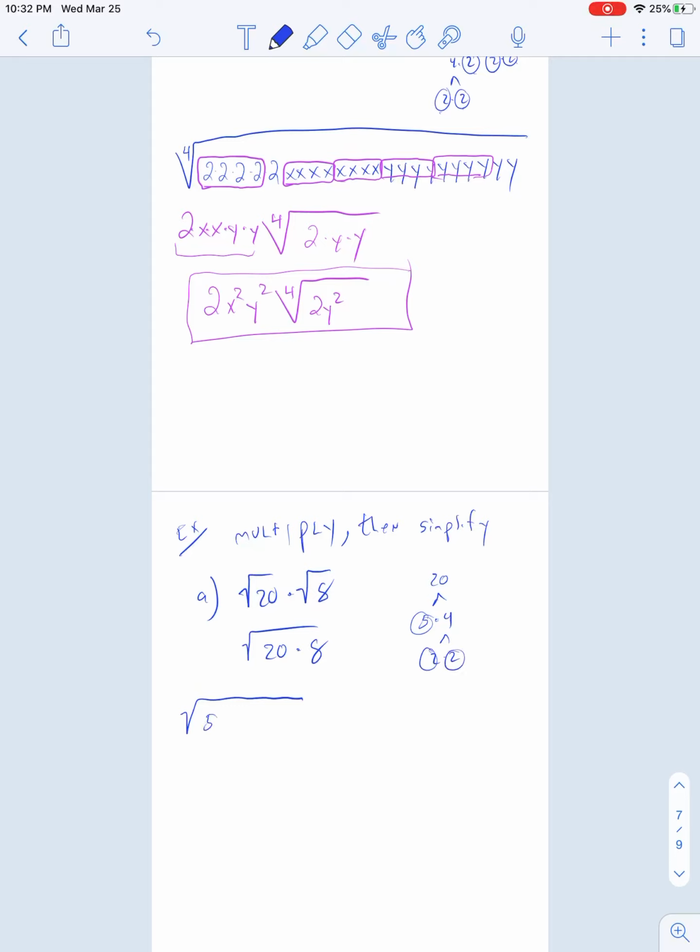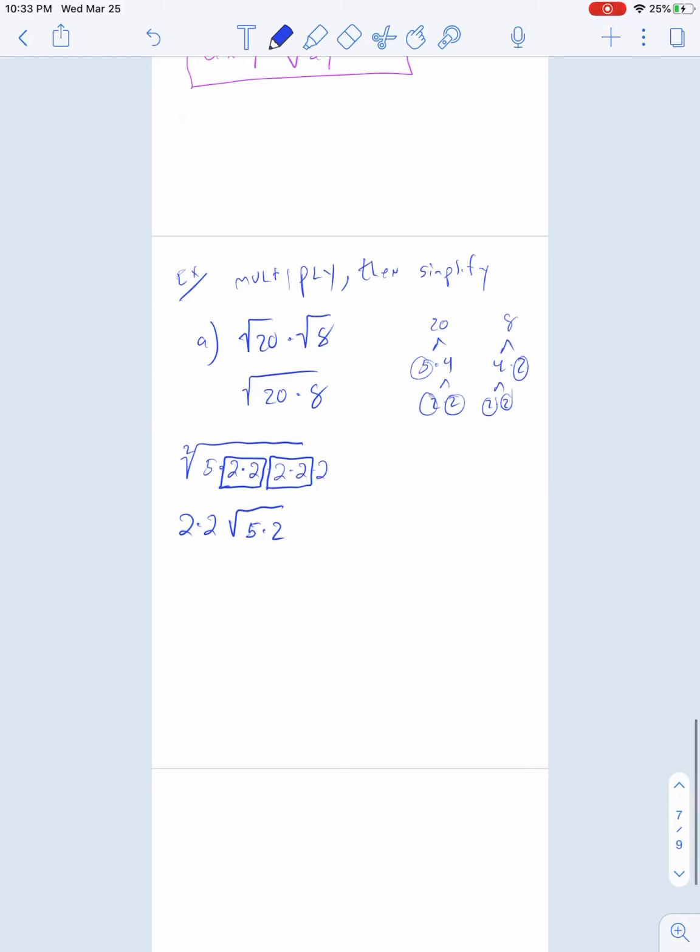That's 5, 2, 2. You break up 8 to 4 and 2, then 2 and 2. There's a pair of 2's, pulling in groups of 2's. A 2 comes out. Another 2 comes out. And on the inside we're left with 5 times 2. So what do we get here? We get 4 square root of 10. A nice example.